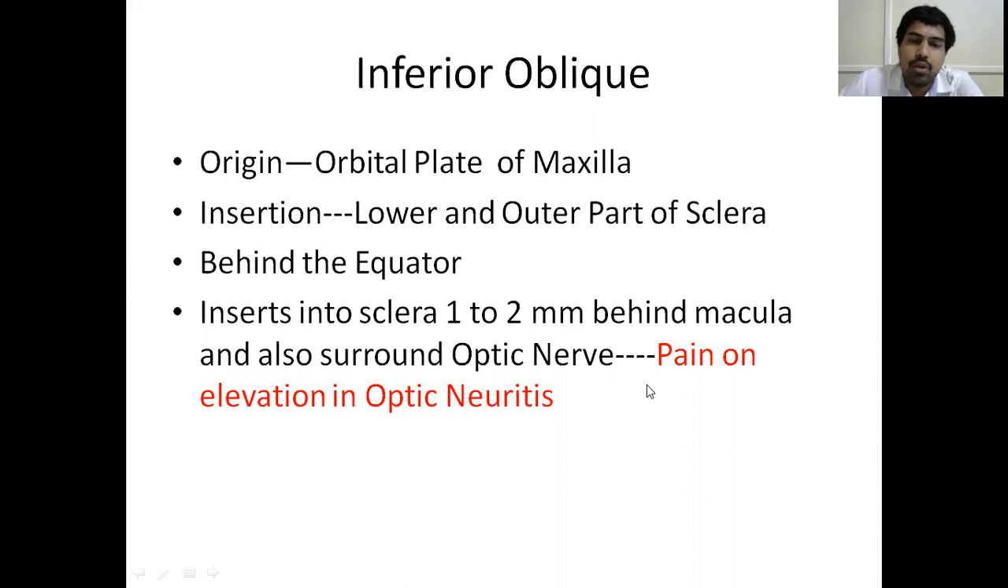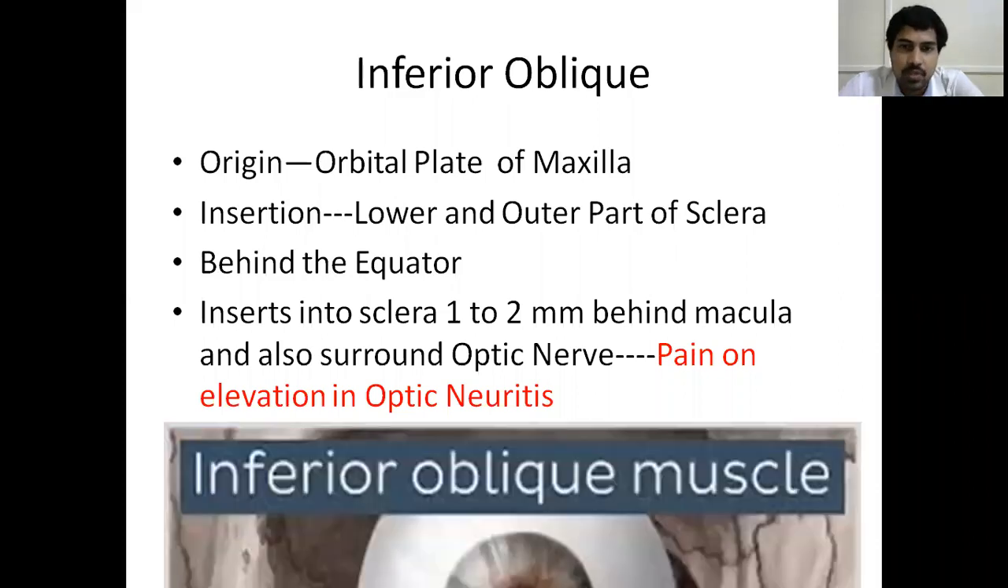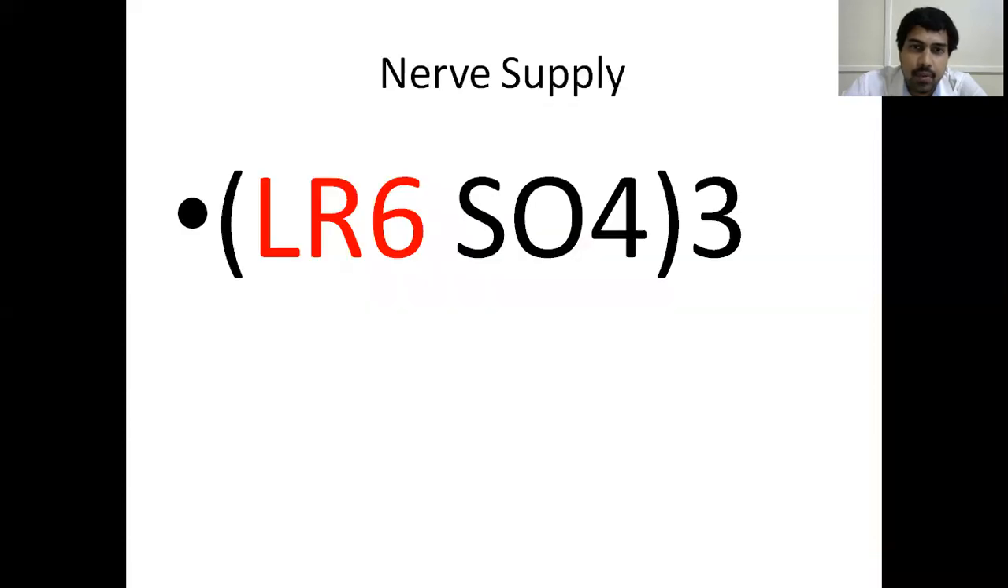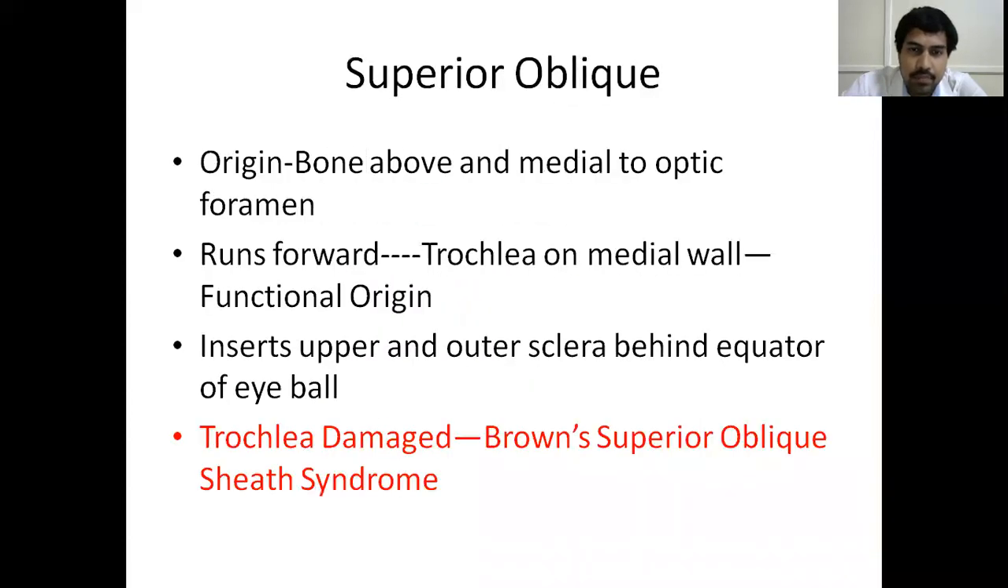Okay, and it inserts into the sclera 1 to 2 millimeter behind the macula and also surrounds the optic nerve. So in neuro-ophthalmology, we'll be discussing a condition known as optic neuritis. In optic neuritis, there is one classical symptom the patient reports: whenever there is a patient of optic neuritis, he says that he has pain on elevation or on movement of the eyeball. Why this happens is, the insertion of this inferior oblique muscle almost surrounds the optic nerve sheath. Okay. So here if you see, the inferior oblique muscle originates from the orbital plate of maxilla and inserts into the eyeball near the macula. Okay, in a diagram I'll show you better.